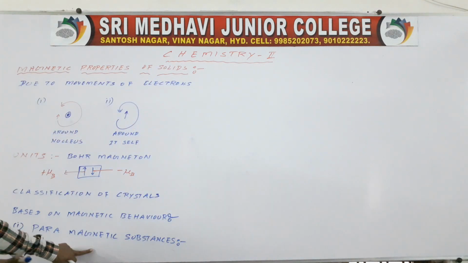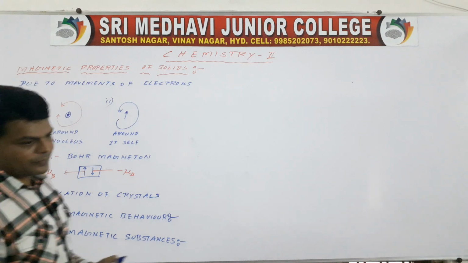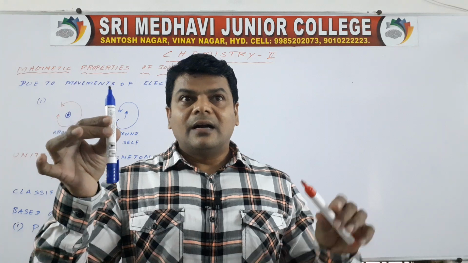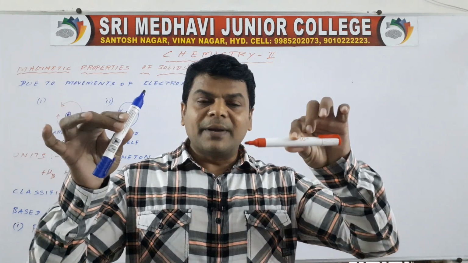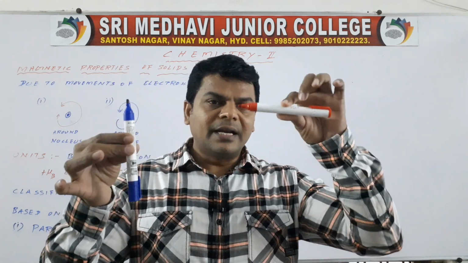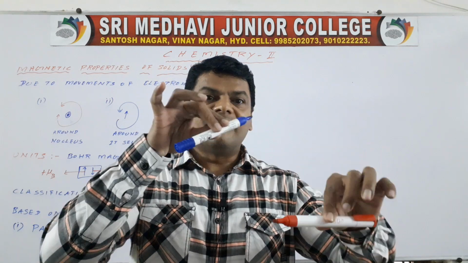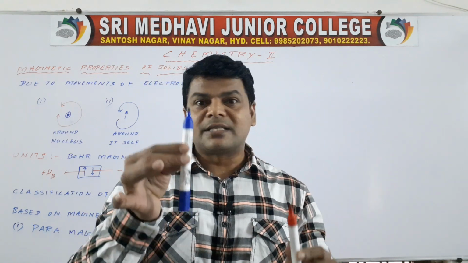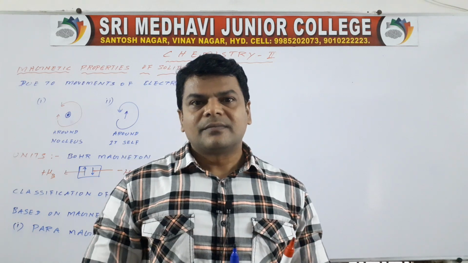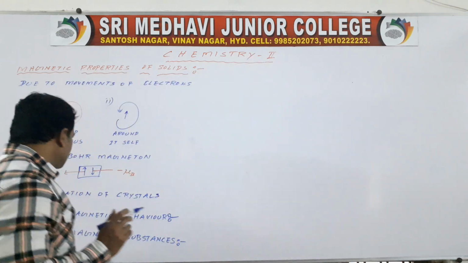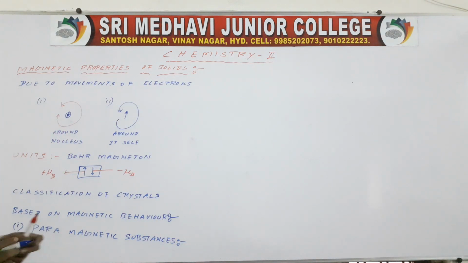See, first one is paramagnetic substances. When a substance is kept in a magnetic field, if you apply a magnetic field on the substance, a weak attraction takes place between the substance and the magnetic field. They are nothing but paramagnetic substances. So these substances are weakly attracted by the magnetic field.